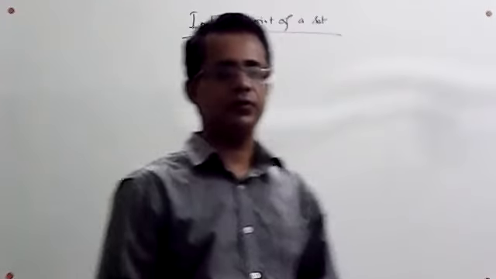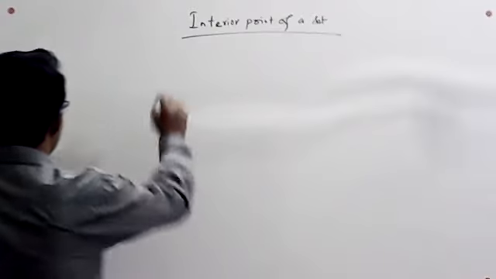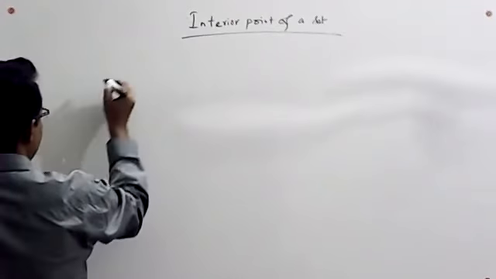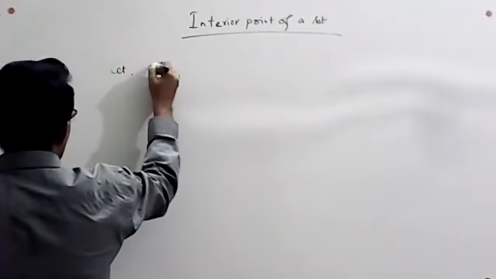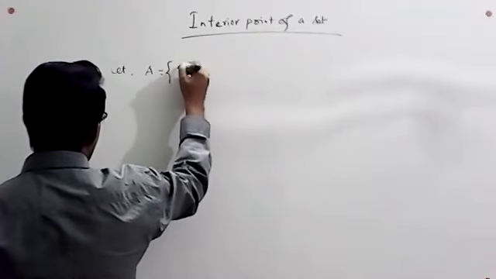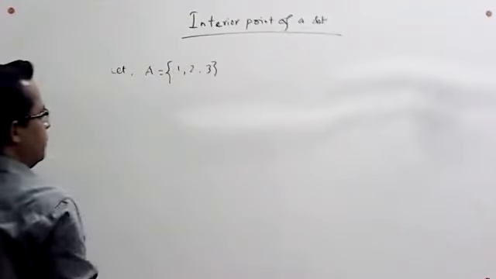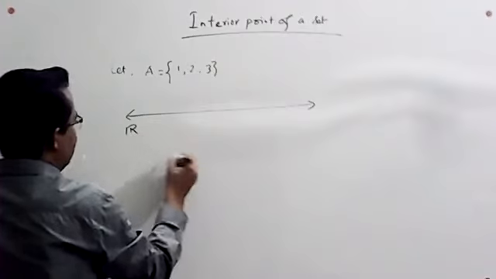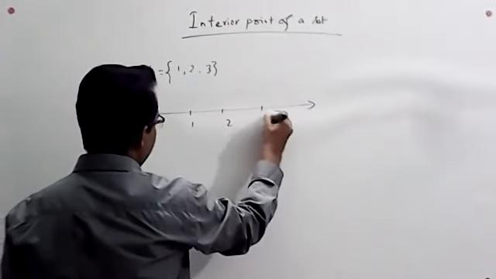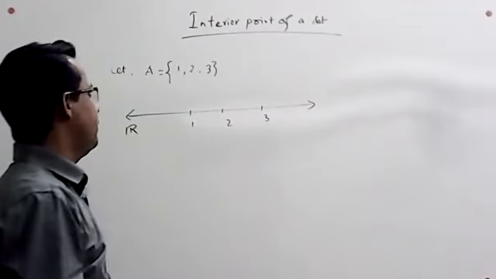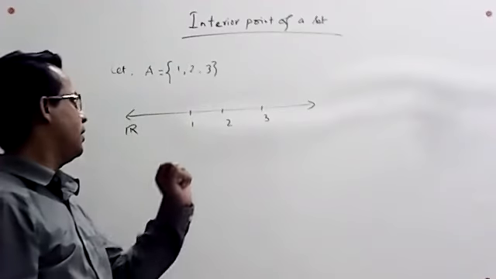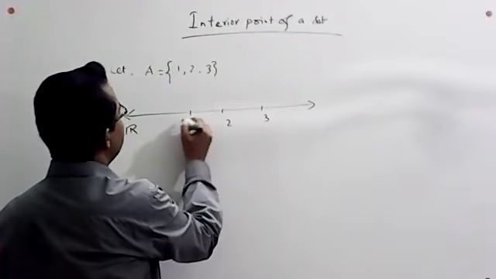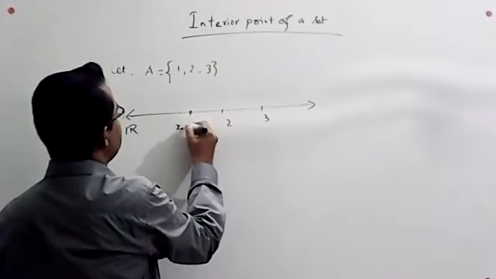Let us take an example on a finite set. We will see what happens for the interior point of a finite set. Let A be a finite set which contains 1, 2, 3. So we plot their positions on the line as 1, 2, and 3. Because an interior point should belong to the respective set, we have to take a point from this set. Suppose a point is 1, which is x0.